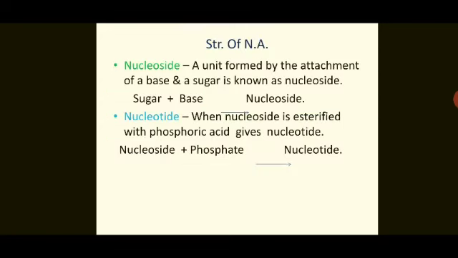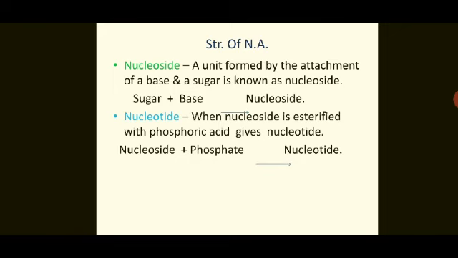Now, how is the structure of nucleic acids? Nucleic acid, as we have seen earlier in the definition, is a polynucleotide. So it consists of nucleotides. How are these nucleotides formed? Nucleotides are formed from nucleosides. So the basic unit is nucleoside.